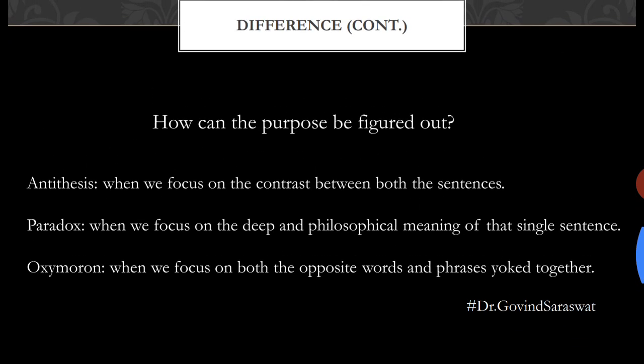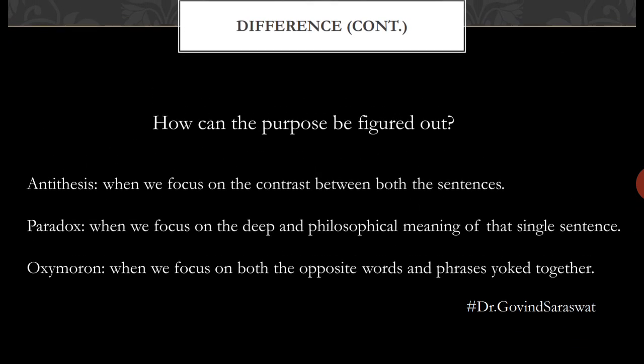Then, how can we figure out the purpose? We can figure out the purpose of the poet when he uses antithesis, when we focus on the contrast between both the sentences. Mind it, the word is very important, contrast. It is the main purpose, because चीज़ें जो होती है वो contrast में और ज़्यादा निकल के सामने आती है. Paradox, when we focus on the deep and philosophical meaning of that single sentence. An oxymoron, when we focus on both the opposite words and phrases which are used together.